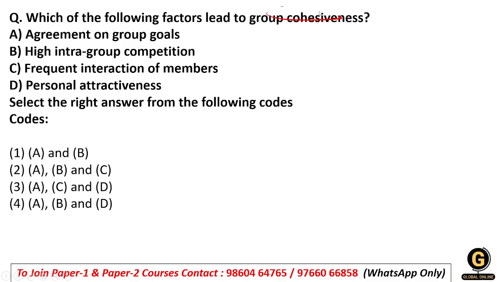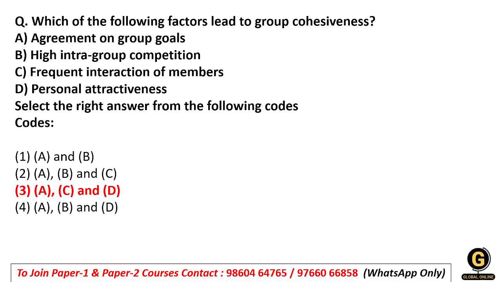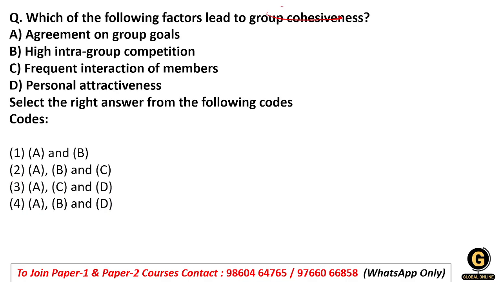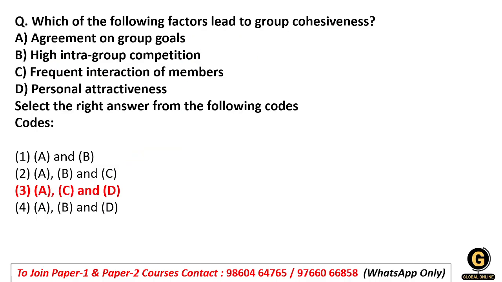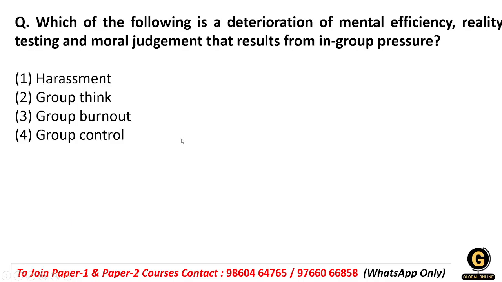Whenever we talk about group cohesiveness, there will be agreement on the group goals. High intra-group competition: within a group, the competition will not be very high, so option B will not be there. Then frequent interaction of members, the members interact frequently, and personal attractiveness. So our right answer will be A, C, and D. Option number 3 will be our right answer for this question.